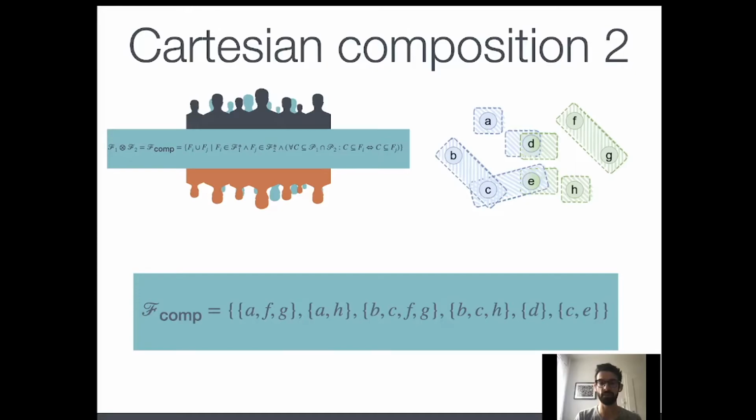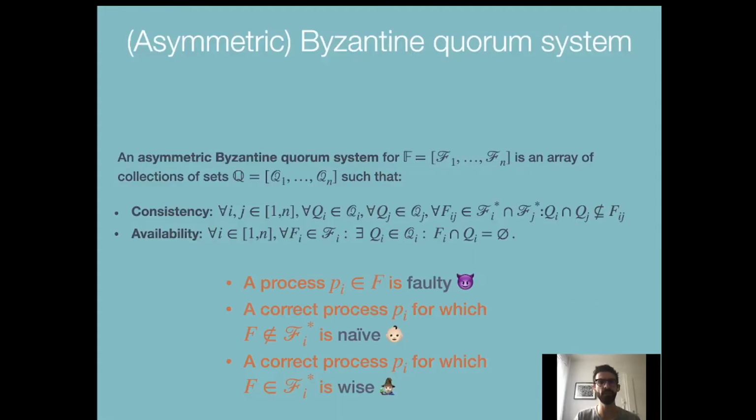Here, the composite fail-prone system results in this. As we can see, if we take, for example, one fail-prone set, this is actually a composition between one and the other, and it doesn't violate any property that we were expecting. And this always leads to a Byzantine quorum system. So this is the formula that we were looking for, and this concludes the part related to the symmetric trust assumption. Let's move now to the asymmetric part.